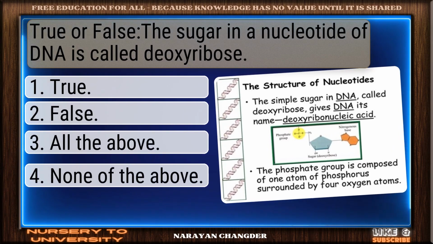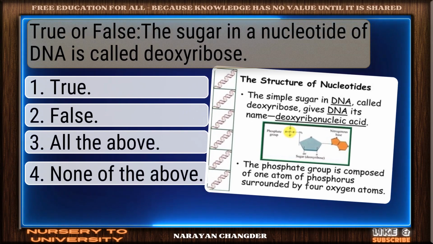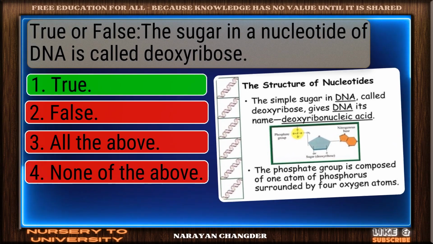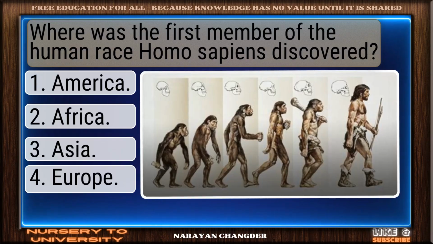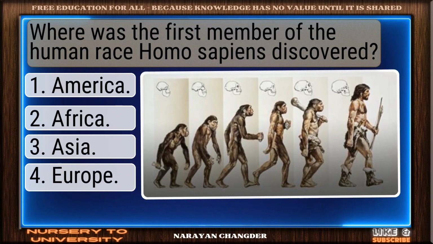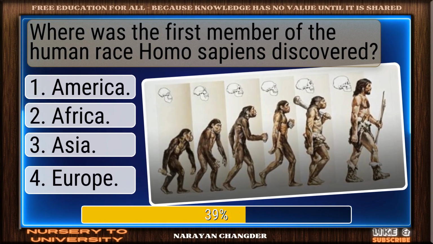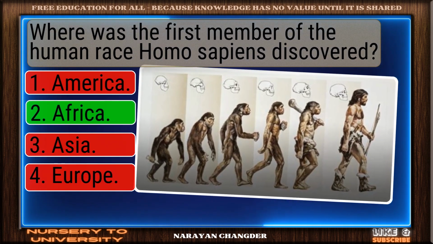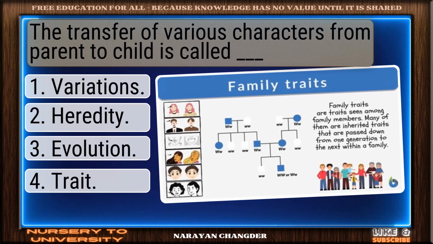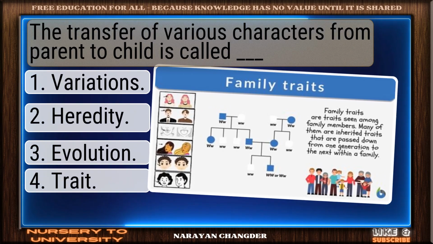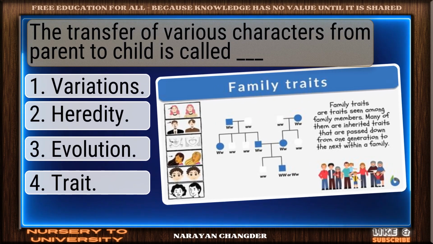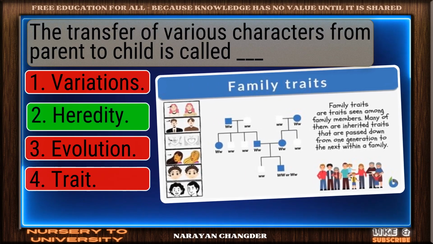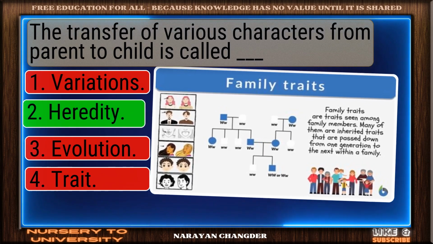True or false? The sugar in a nucleotide of DNA is called deoxyribose. Great thinking. True is right. Where was the first member of the human race Homo sapiens discovered? Well done. Africa is right. The transfer of various characters from parent to child is called dash. Perfect. Heredity is the one.